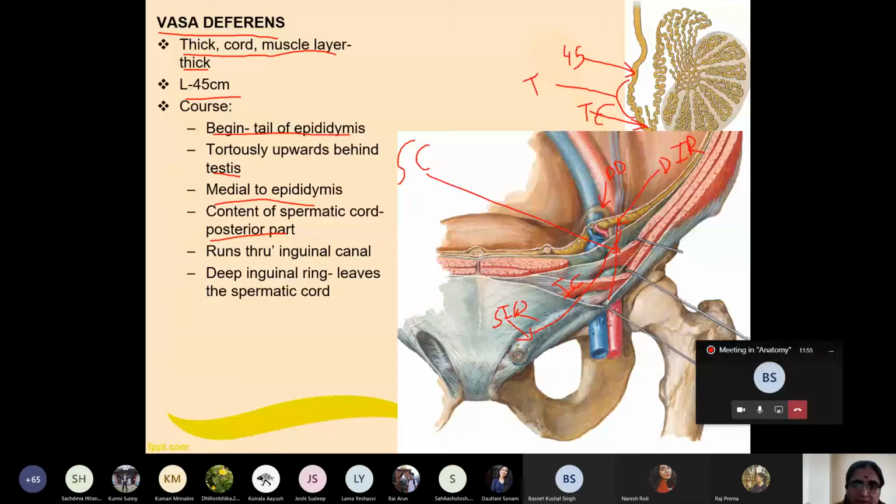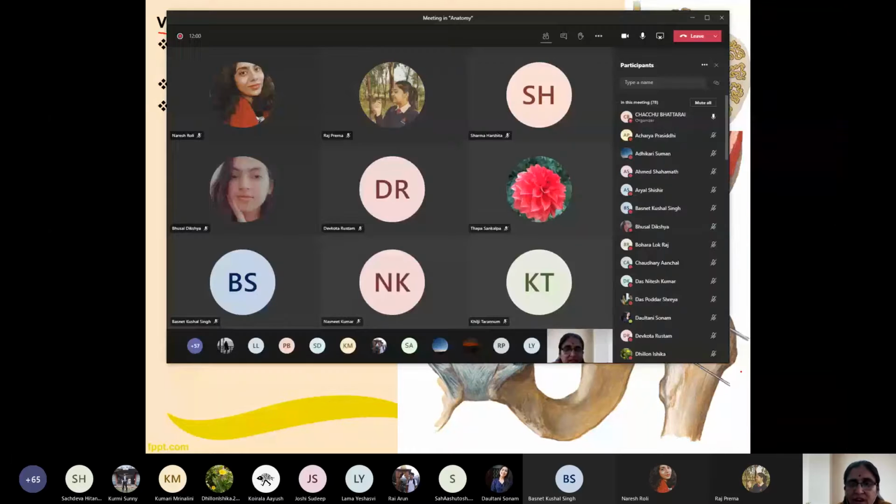Okay. Up till this period, is there any confusion? So here, can you say the course of the vas deferens that I have stated up till now? Yes. It starts from the tail of the epididymis, and takes a tortuous path posterior medial to the testis, posterior medial to the epididymis, in the posterior border of the testis. It enters the inguinal canal and forms part of the spermatic cord. In the spermatic cord, it lies in the posterior part.